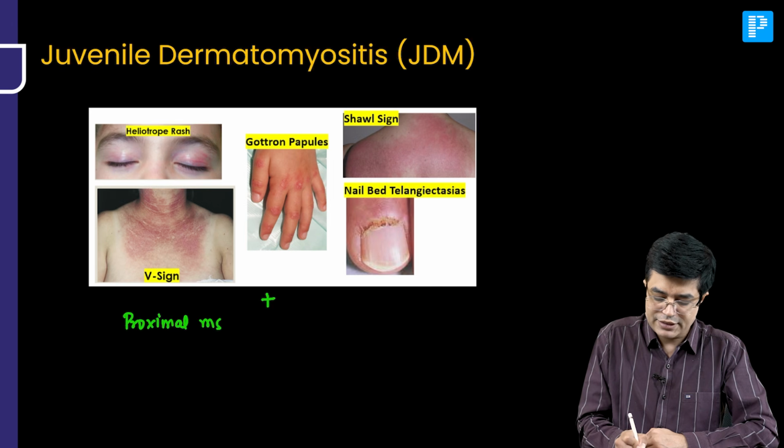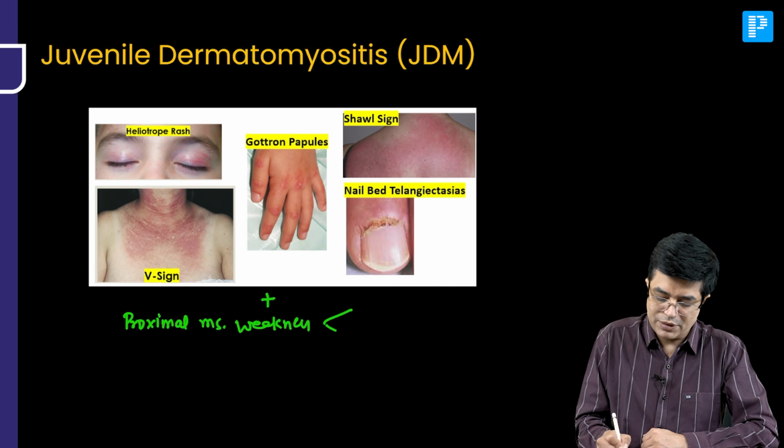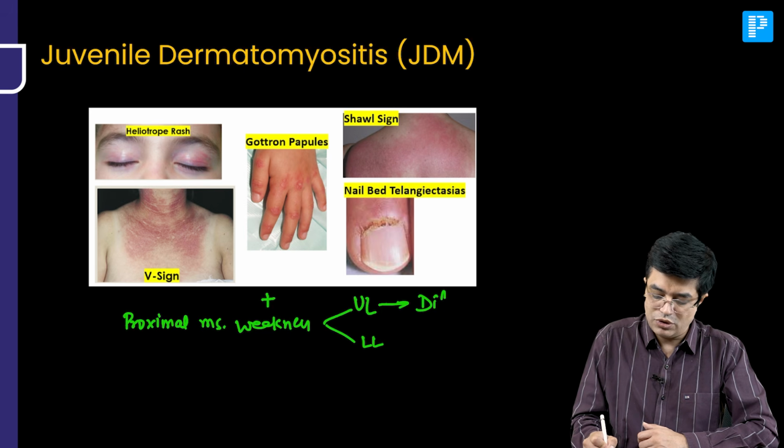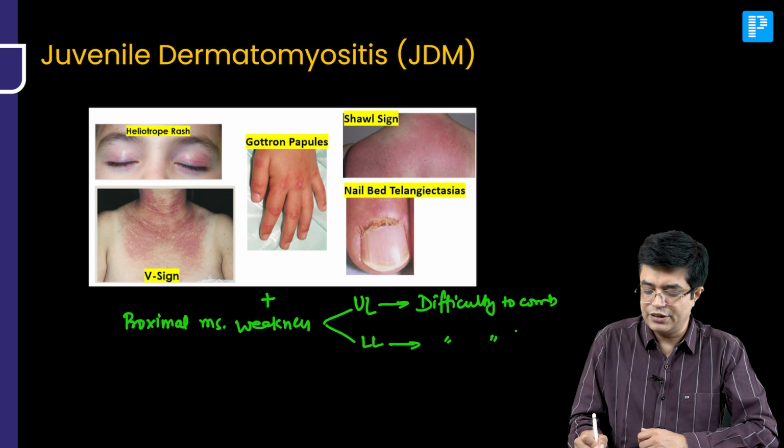Along with that, these patients will have proximal muscle weakness. Proximal muscle weakness will be in the form of upper limb and lower limb involvement. Upper limb involvement, they will have difficulty to comb the hair, difficulty in raising hand above the head, and lower limb abnormality will be in the form of difficulty to climb up and down the stairs.